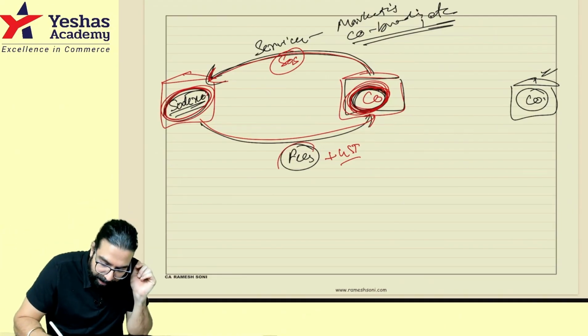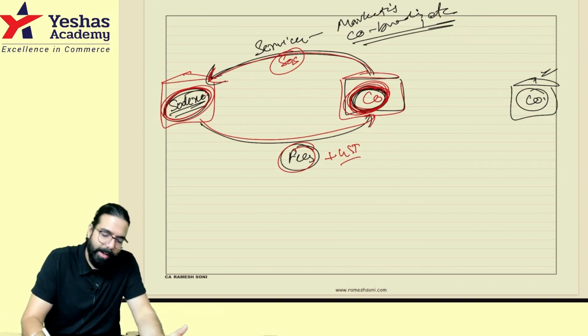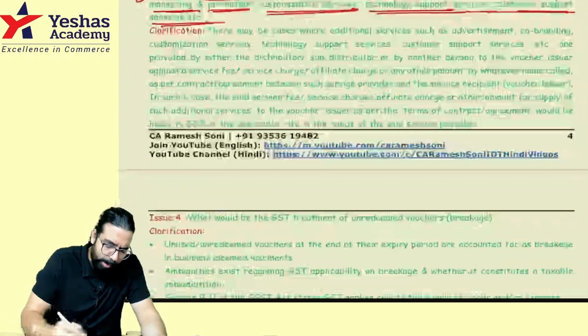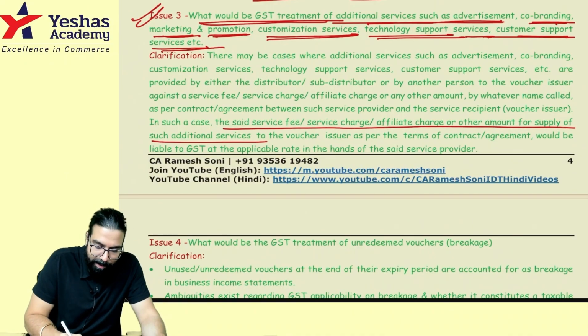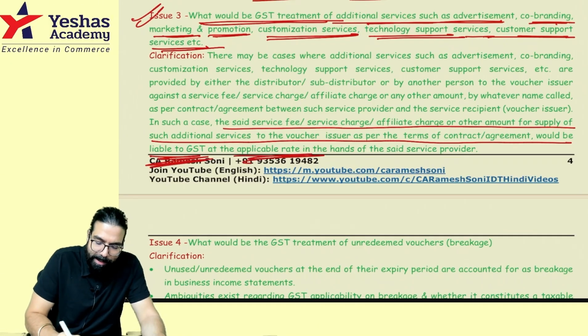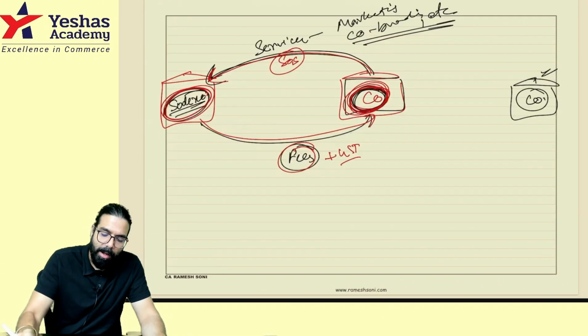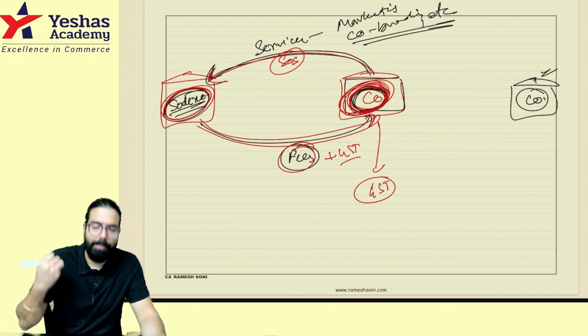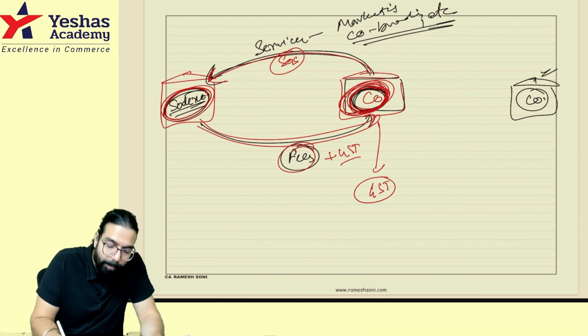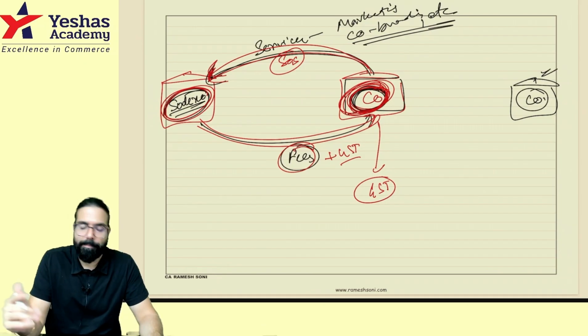And sir, whatever fees I charge for that, GST. Okay, that's all they have told over here. Sir, all this, the said services is a supply of additional service to the voucher issuer as per the contract, and would be liable to GST at the applicable rate in the hands of the service provider. This guy has to collect the GST and pay the GST, because he is providing other services.